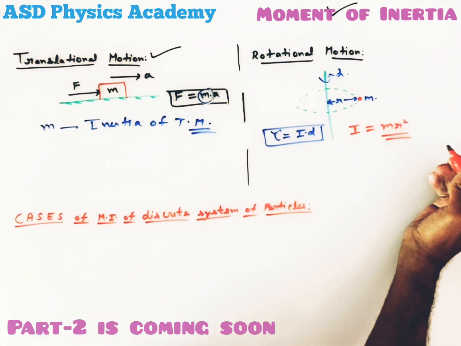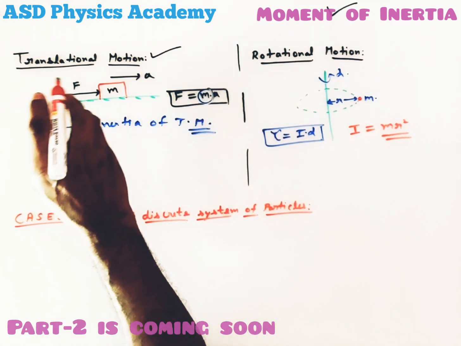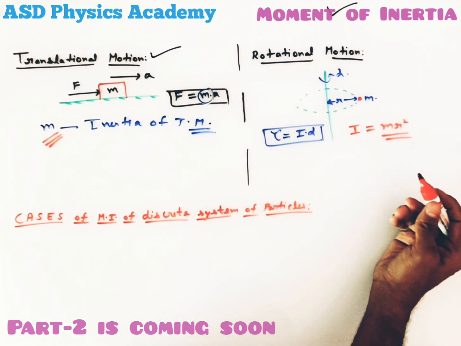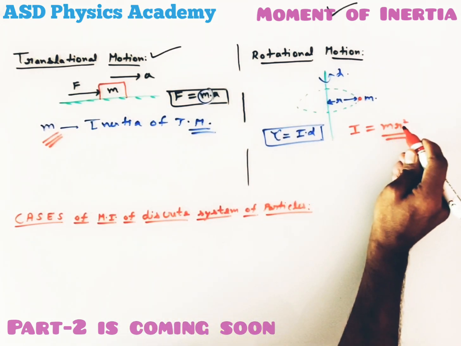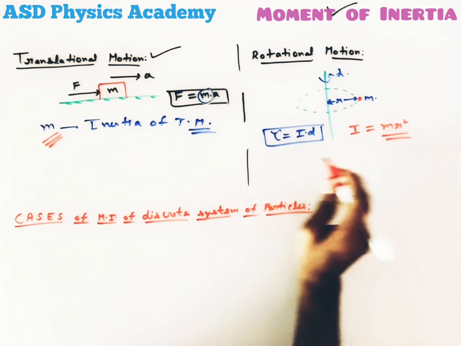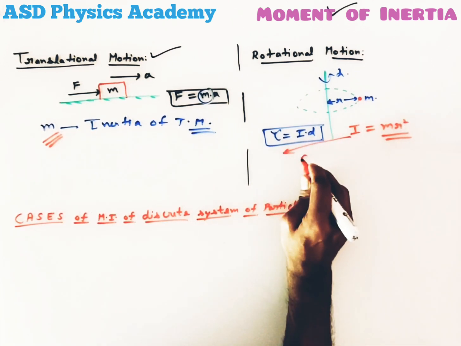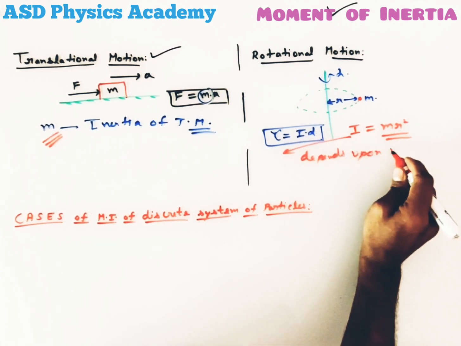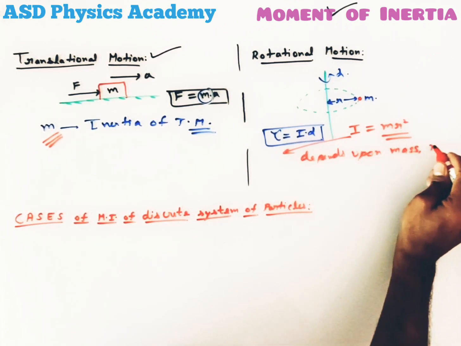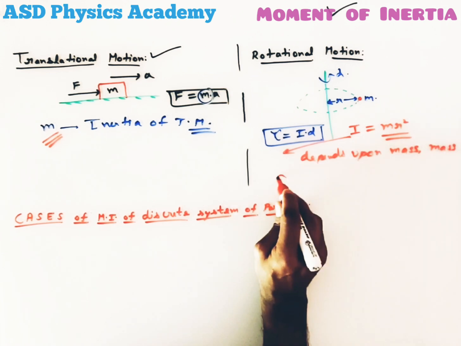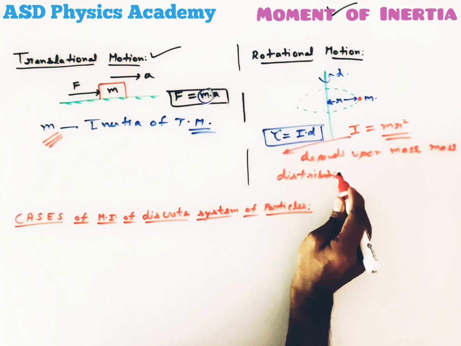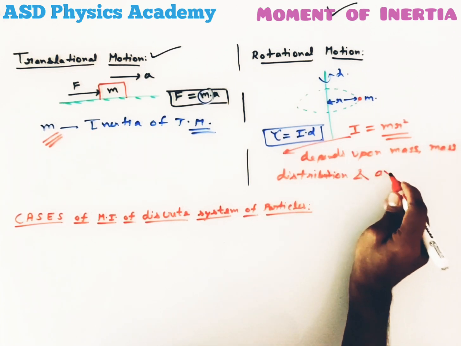That means we can compare. In translational motion, inertia only depends upon the mass, but in rotational motion, inertia depends upon the mass and the axis of rotation also. That means this inertia depends upon mass distribution and axis of rotation.